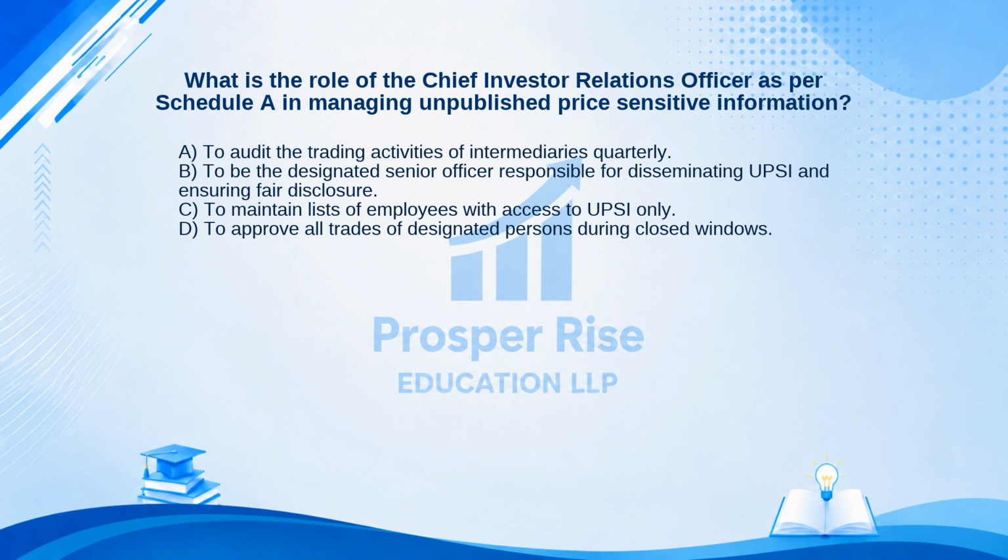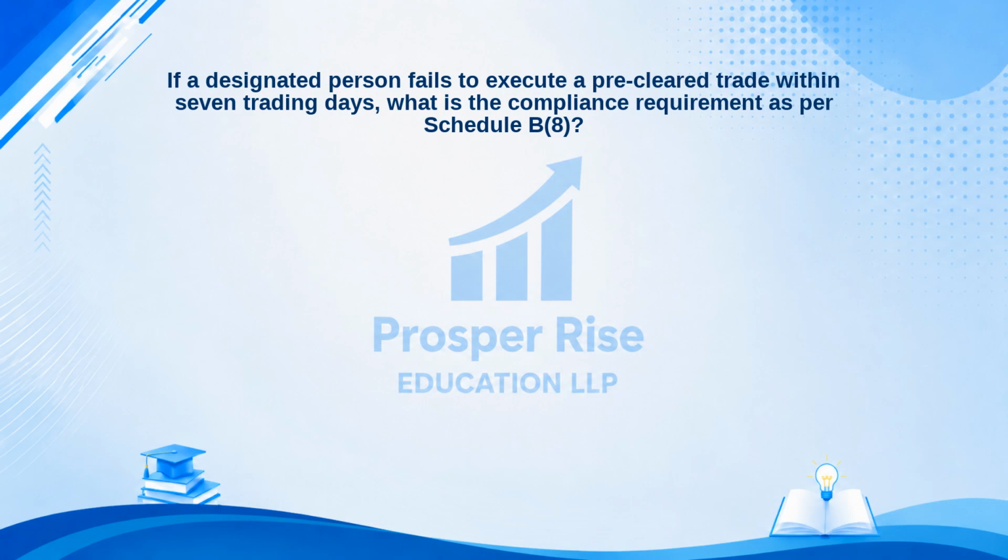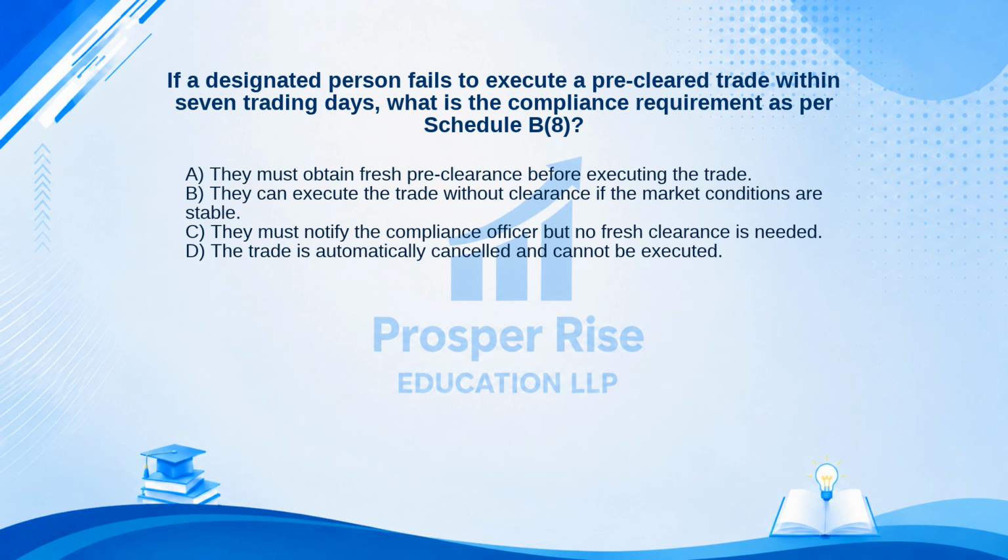The correct answer is option B. Let's see why. The Chief Investor Relations Officer is responsible for handling dissemination of UPSI and ensuring compliance with fair disclosure practices. Test your knowledge with this one. If a designated person fails to execute a pre-cleared trade within 7 trading days, what is the compliance requirement as per Schedule B8? Here are your options.